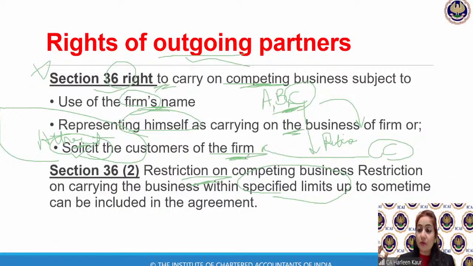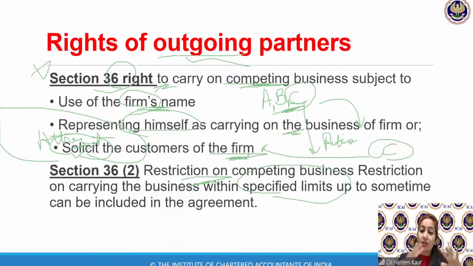So what points do you have to remember? You cannot use the same firm's name. You cannot represent yourself as the partner in the previous firm, and you cannot attract the customers of the firm. Second point says that there are certain time limits and area where you cannot do the business.